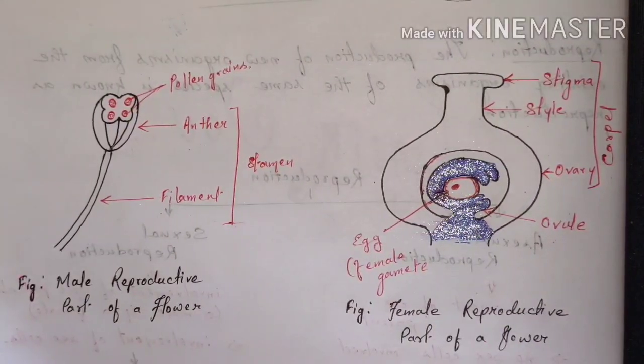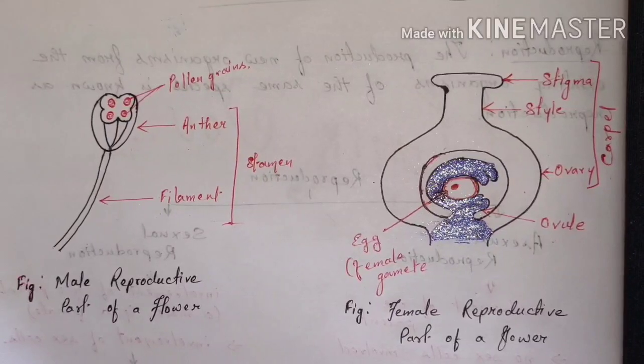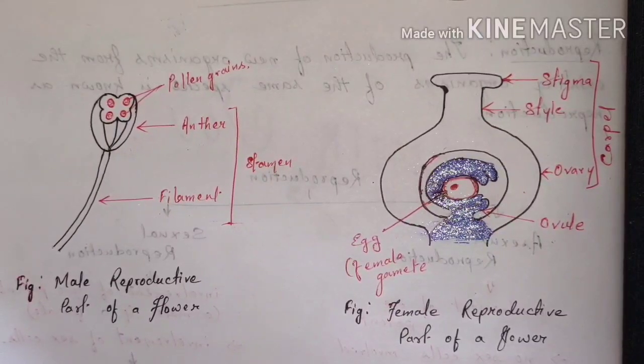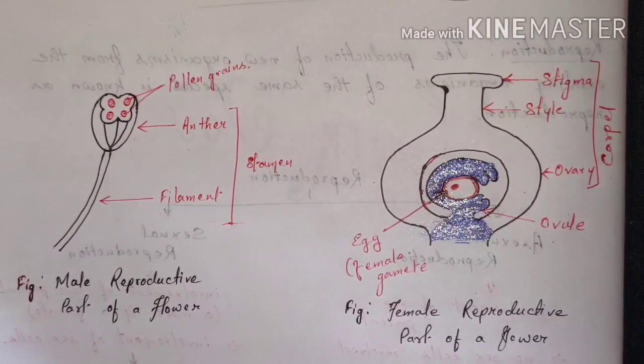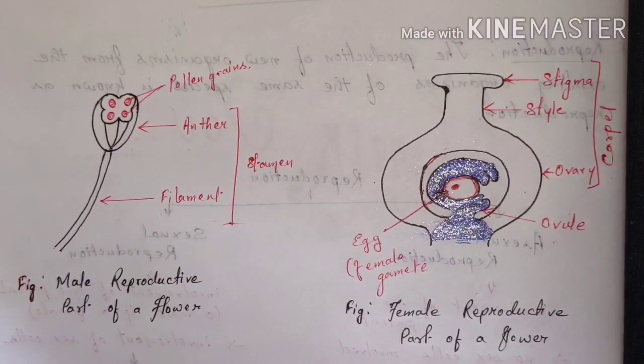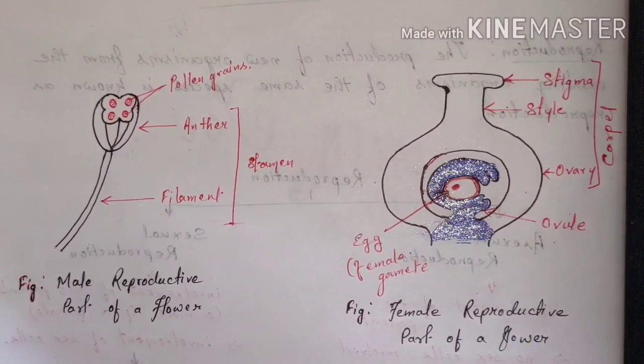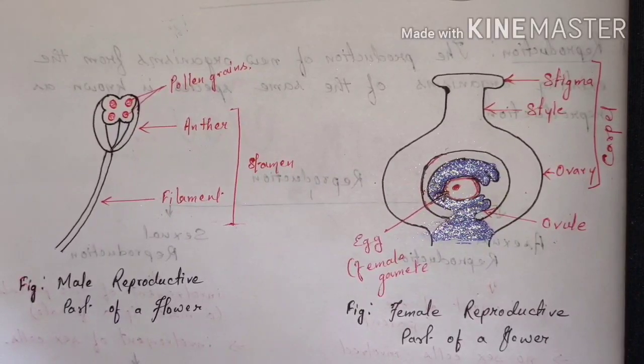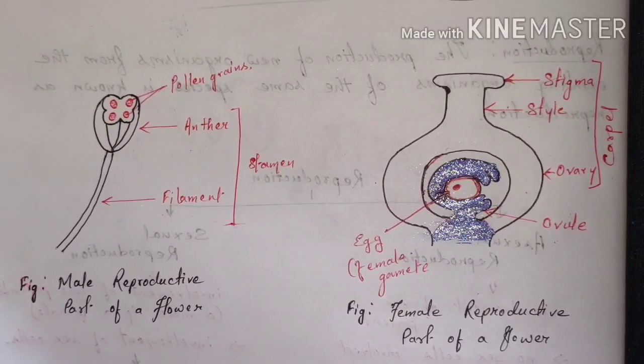The flower which contains only one of these sex organs, that means either stamen or the carpel, that type of flower is known as the unisexual flower. And the flowers which contain both the sex organs, the stamens as well as the carpel, are known as the bisexual flower, and most of the flowers are bisexual.